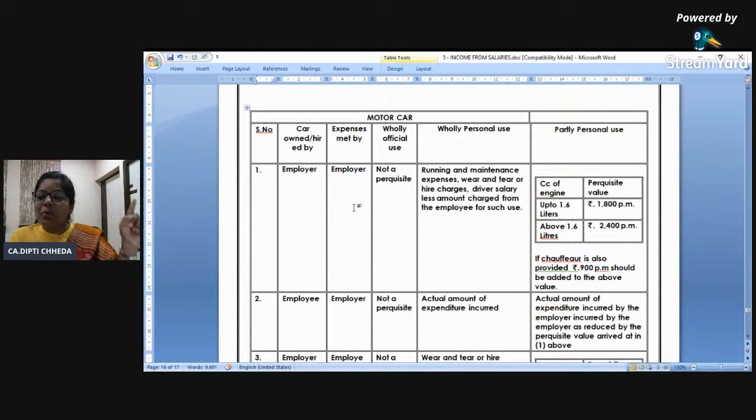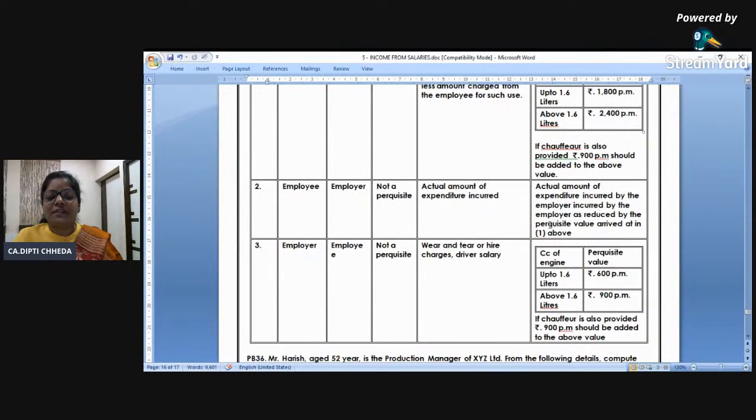Employer's car, employer's expense. If CC is up to 1.6, 1,800 per month into number of months; 2,400 per month into number of months. This is straight taxable. And if a chauffeur or driver is provided, 900 per month extra. First, I want to take the third one. Car is employer's, expenses are the employee's payment. So genuinely, only wear and tear should be taxable in my hands. That's why instead of 1,800 and 2,400, it's 600 and 900 and chauffeur.